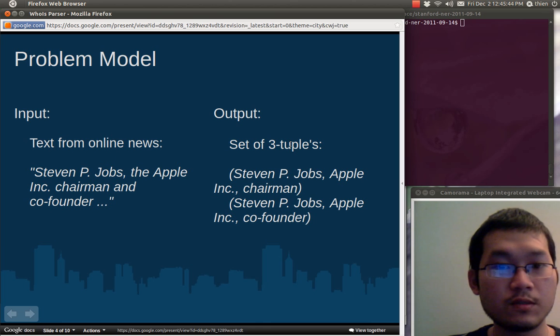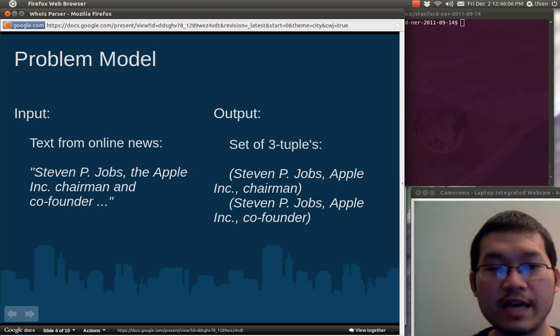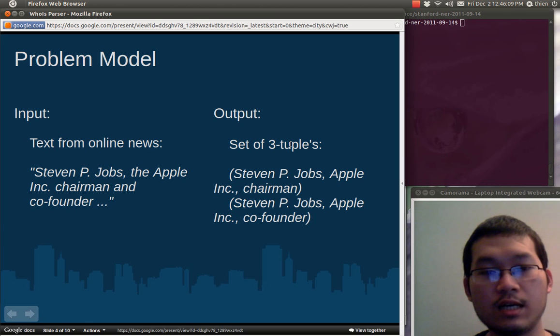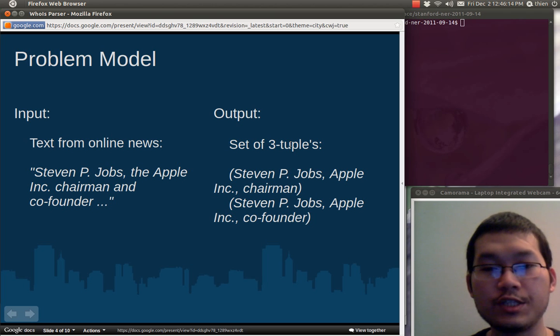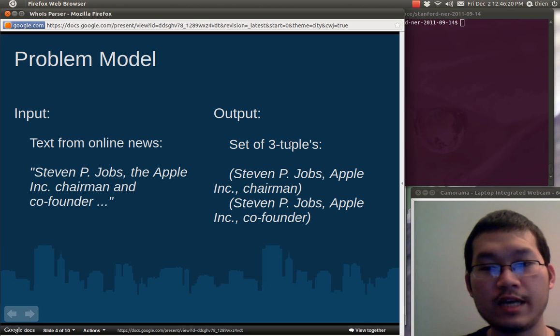So the problem model: the input of the project is going to be raw text from online news. Right now we target all kinds of news. For example, the paragraph that I showed you before, "Steve Jobs, the Apple Inc. chairman and co-founder," and the output is going to be a set of three-tuples, each tuple in the form of first object, second object, and the relationship. It doesn't need to be human, organization, and relationship. It could be the other way around, like location, human, and relationship.